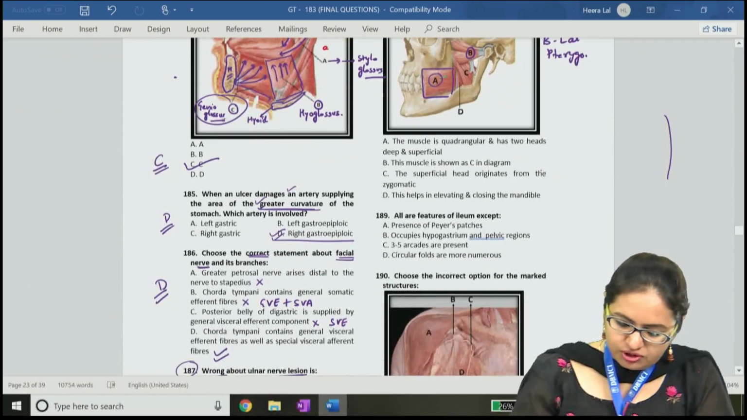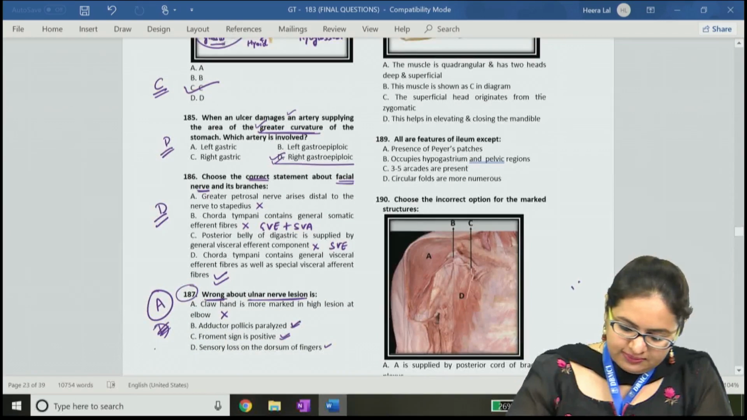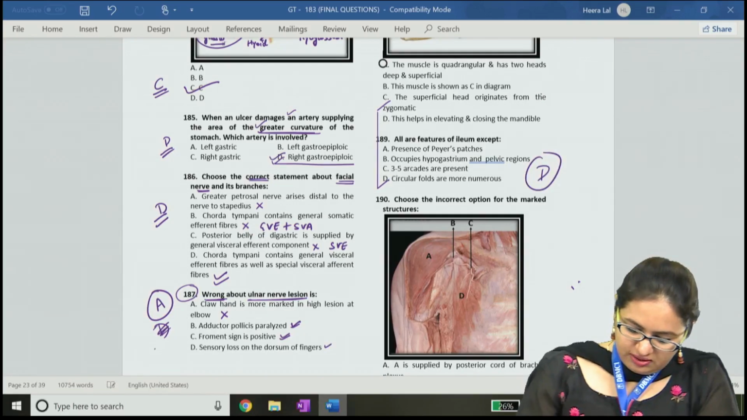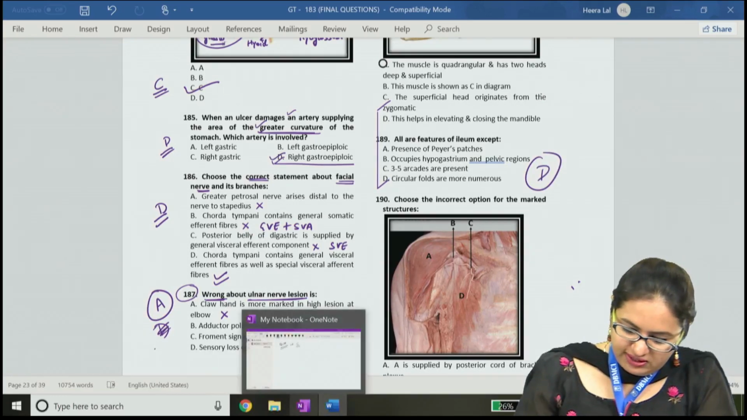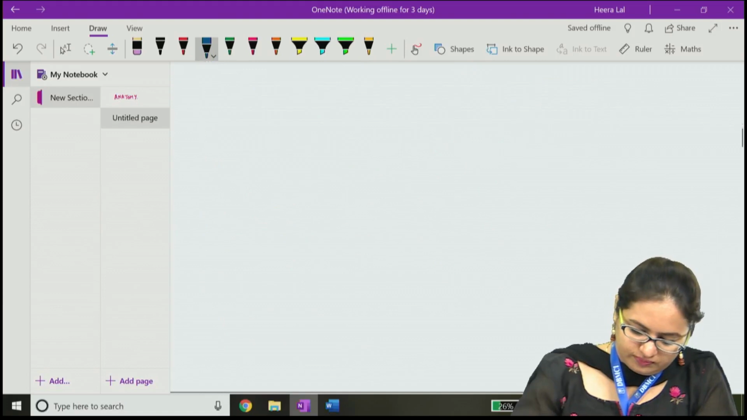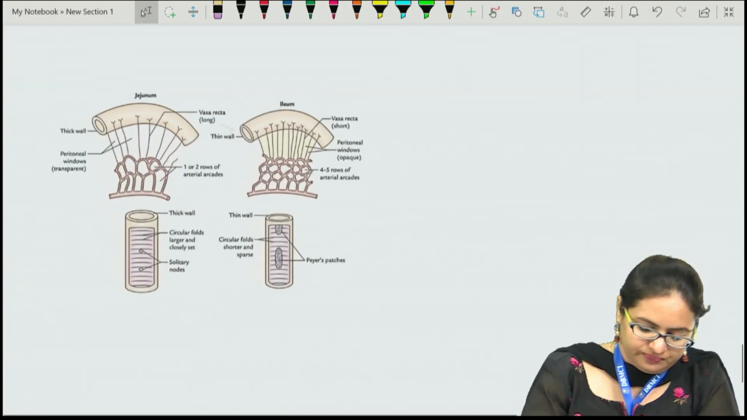The 189 question is regarding all the features of ileum being true except. In this the answer is D. When we compare the features of ileum with the duodenum, this is a picture showing the difference between the ileum and the duodenum.